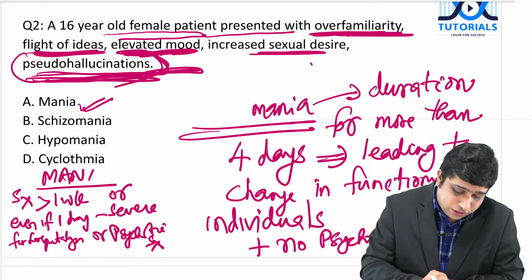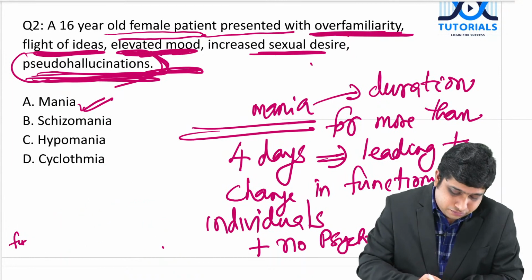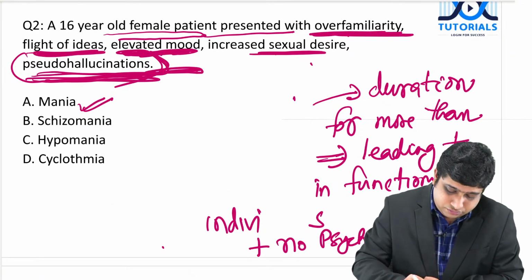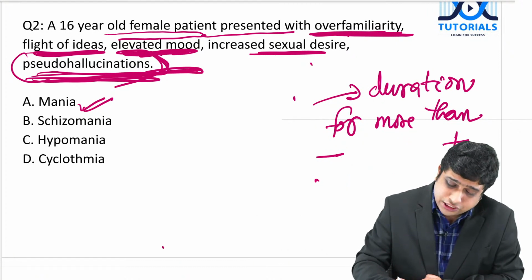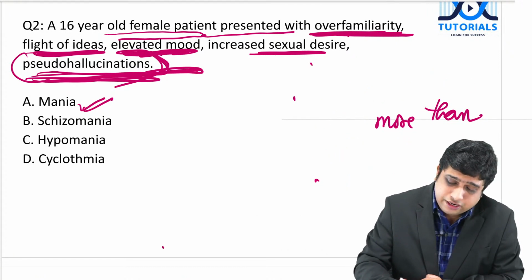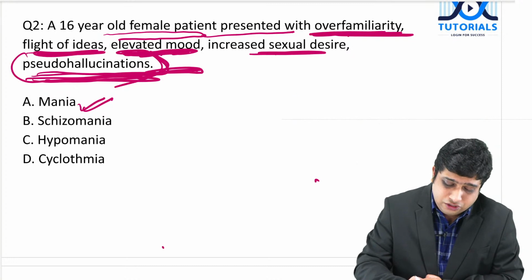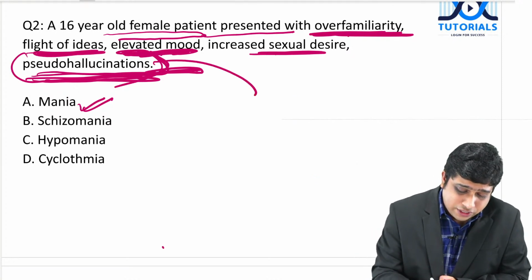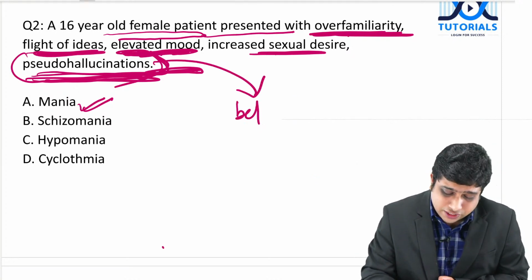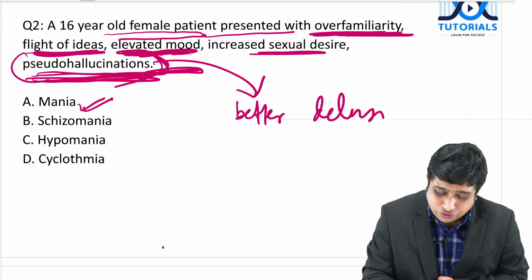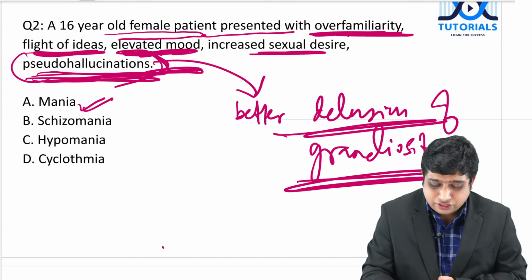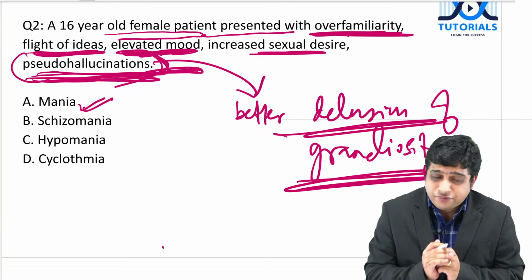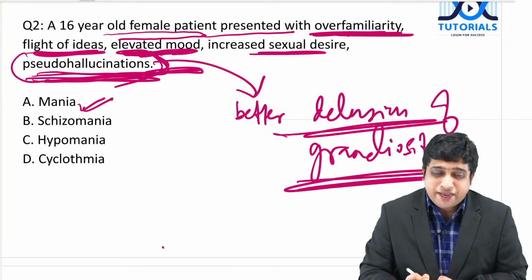So, what about cyclothymia? Truly, the question should have described the duration or the degree of disruption, or it should have had more than pseudo hallucination. It would have been better if there was some delusion of grandiosity. If that was the option, then I would without any doubt go for mania.